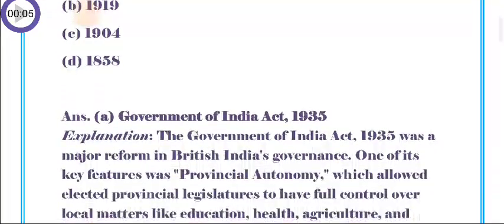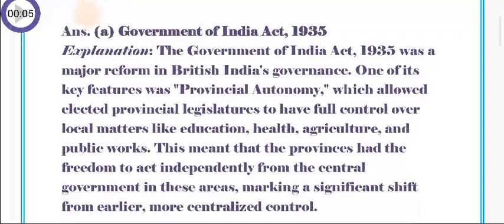So the answer is A. Government of India Act 1935. The Government of India Act 1935 was a major reform in British India's governance. One of its key features was provincial autonomy, which allowed elected provincial legislatures to have full control over local matters like education, health, agriculture, and public works. This meant that the provinces had the freedom to act independently from the central government in these areas, marking a significant shift from earlier, more centralized control.